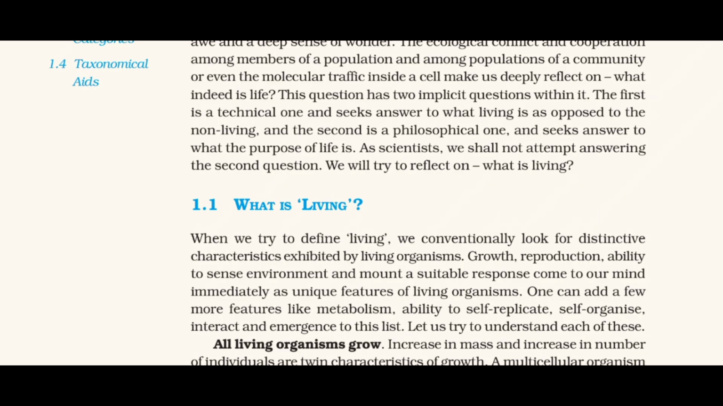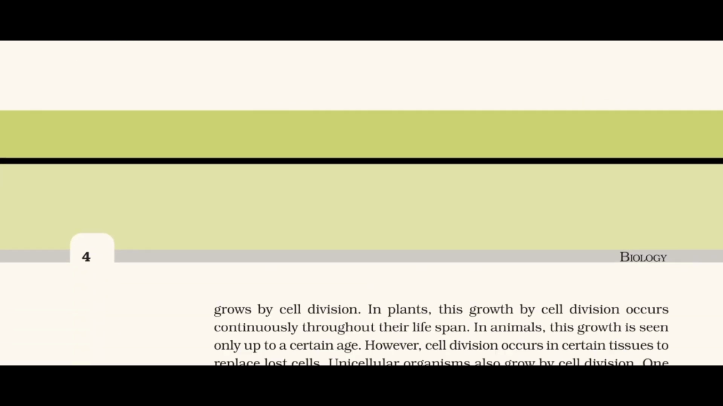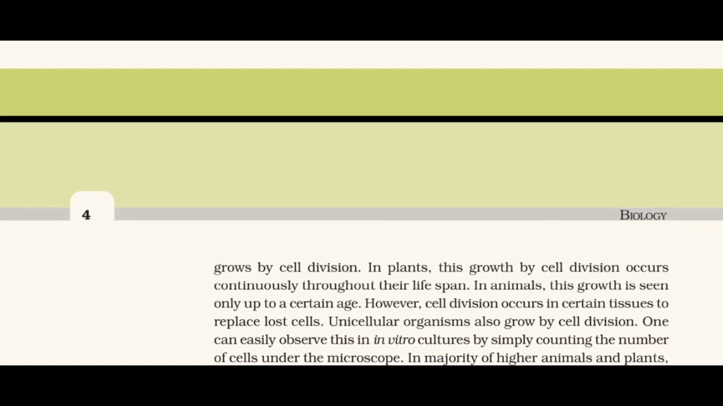All living organisms grow. Increase in mass and increase in number of individuals are twin characteristics of growth. A multicellular organism grows by cell division. In plants, this growth by cell division occurs continuously throughout their lifespan. In animals, this growth is seen only up to a certain age. However, cell division occurs in certain tissues to replace lost cells.